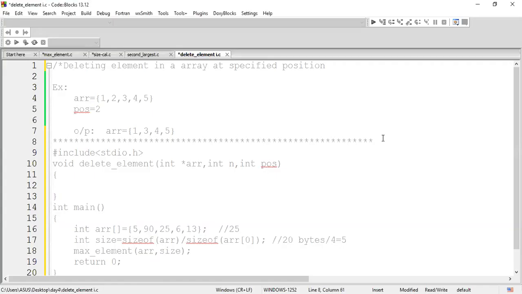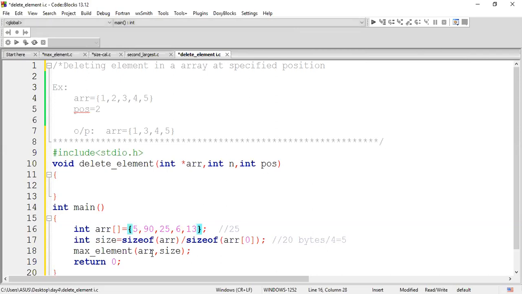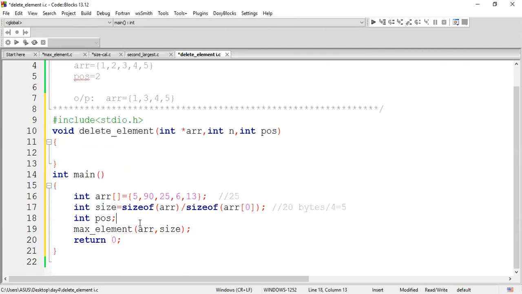What I told you is that we are going to delete an element at one specified position, whatever the user is giving. This is the rule. Here, from the user, let us assume the same array, and the size is calculated. One additional input we are supposed to accept from the user is the position where you are going to delete. So after this, we'll accept the position from the user.